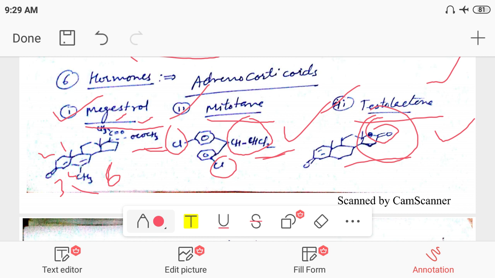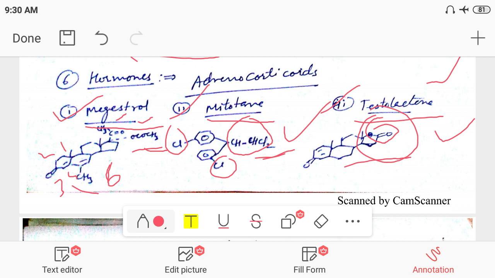So these hormones are used in the treatment of cancer, especially cancer induced by a deficiency or excess of steroidal hormones in our body. Due to the hormonal imbalance, some cancers may be caused, like breast cancer and ovarian cancer.